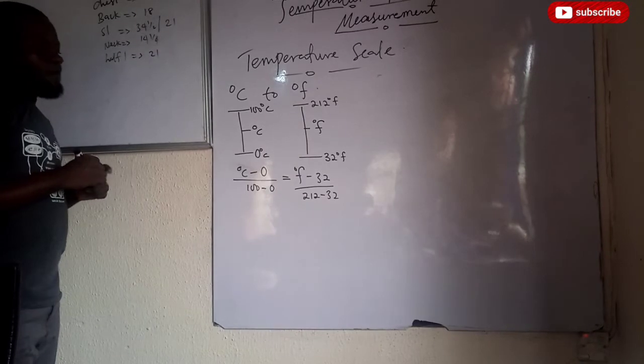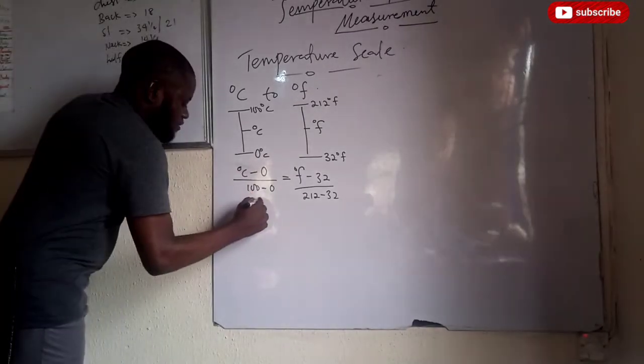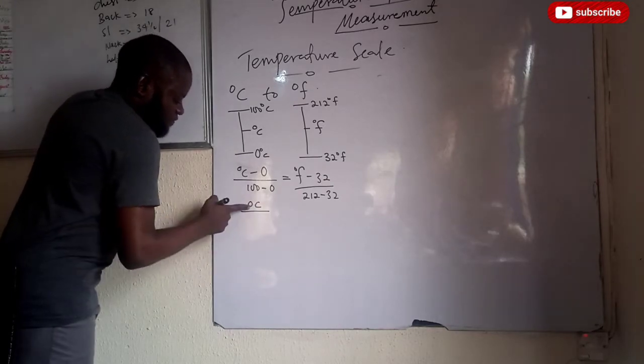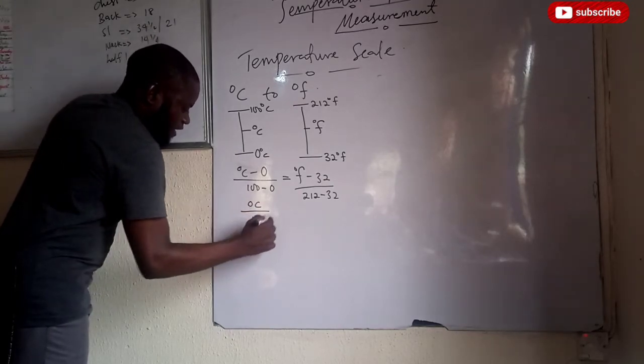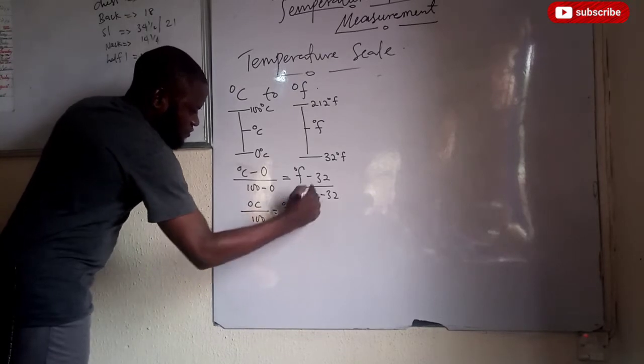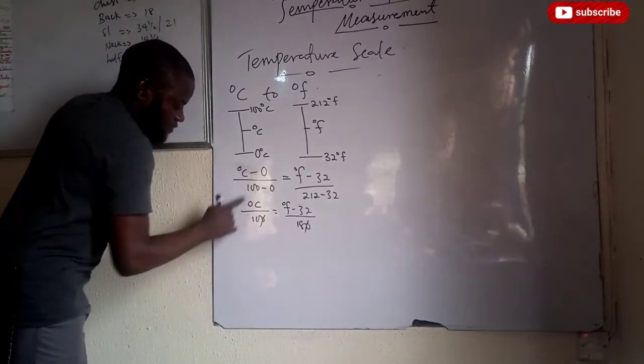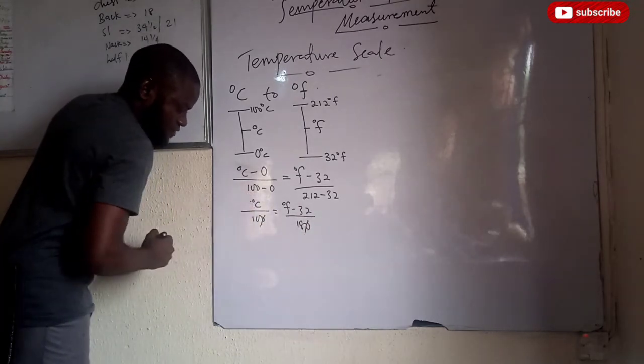Are we seeing this now? Good. If that should be the case, this will give us the degree Celsius divided by 100 equal degree Fahrenheit minus 32 divided by 180. The 0 here will cancel this 0. Remember, this is degree Celsius.